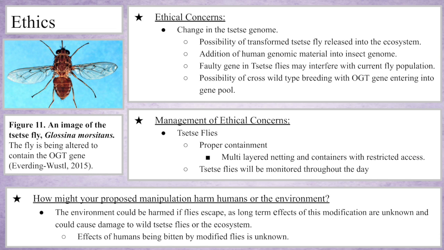Finally, there is a possibility of the OGT gene entering the gene pool, but by successfully containing the flies, we can stop that. In this experiment, we'll be careful in ensuring proper containment of the flies, because if the flies get into the environment, it could be terrible. As of now, we don't know the effect that these flies might have on humans, so proper containment will be important.